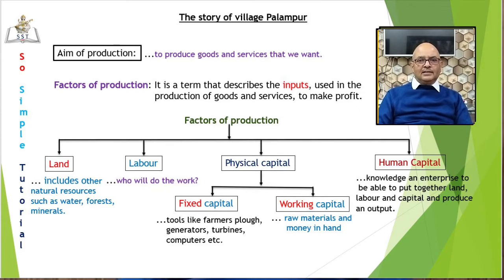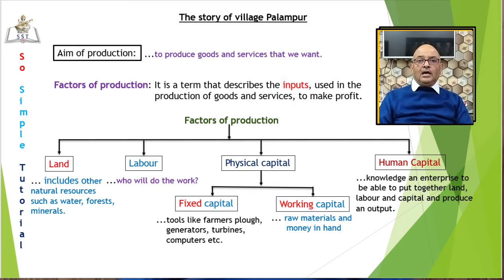Consider factors like sunlight or rainfall. Are they under human control? I think no. They are beyond human control, hence cannot be covered under land. Take another example, coal. Coal is a natural resource. It is also a gift of nature, but its supply can be regulated. We can mine any targeted amount of coal when needed, so it will come under land. Similarly, rivers, forests, minerals, all are included under land. So land is not simply land, it is an umbrella term which covers a broad category of things.